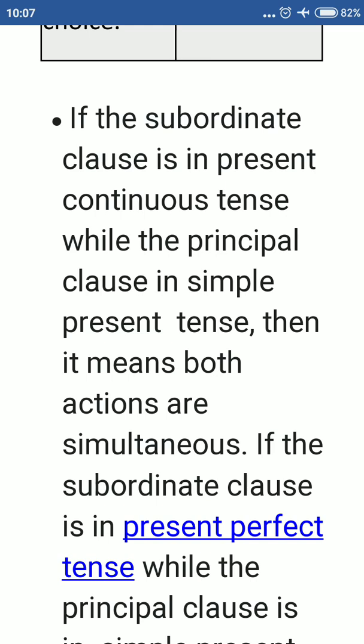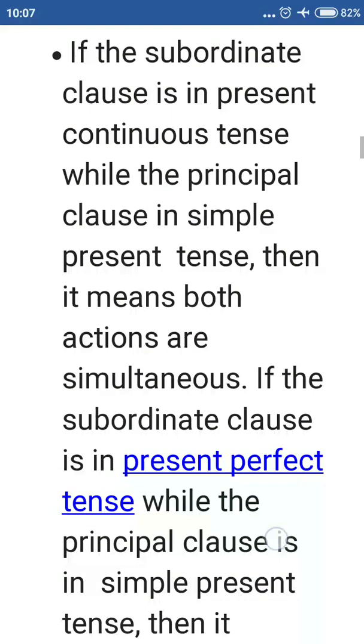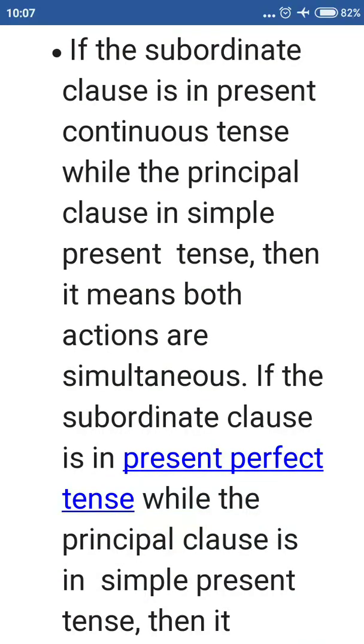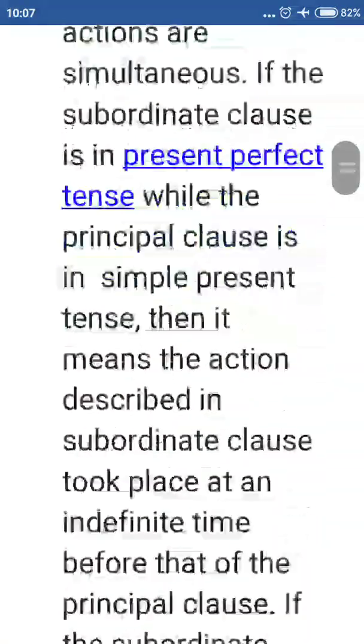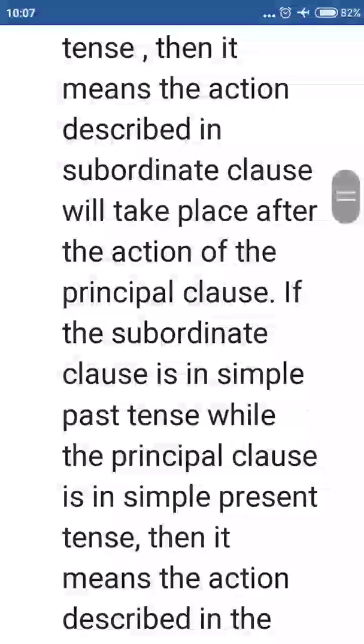Moreover, I've already told you, you have to see that the meaning or sense of the sentence shouldn't change. Accordingly, you have to use the tenses. See, there are a few rules.